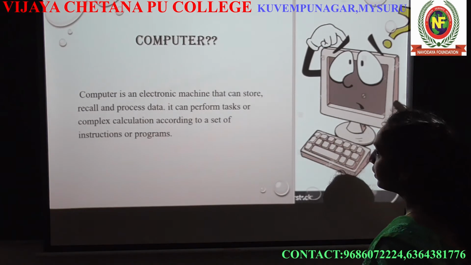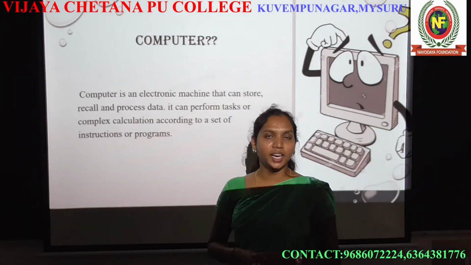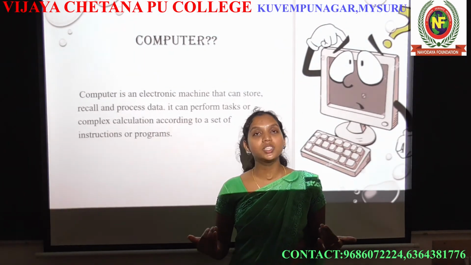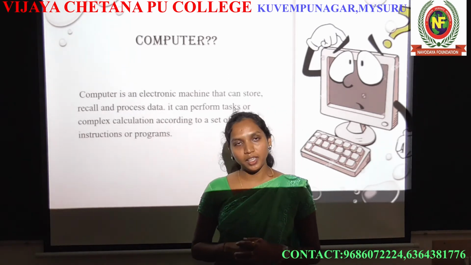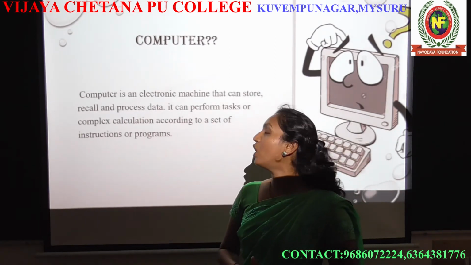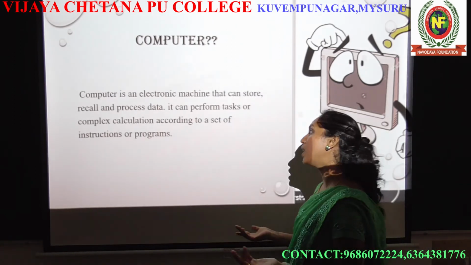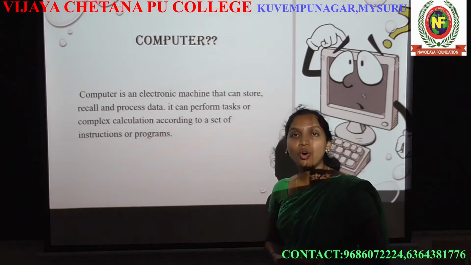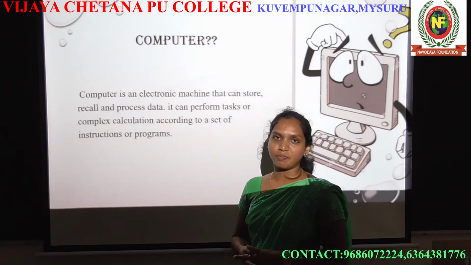Okay. Then what will it do? It will accept the data. Accept the data means what? It will accept the data from the user. Who is the user? Who are all use the computer, they become a user of the computer, right? So the computer is an electronic device. Here they are saying electronic machine. Device, machine, all are the same thing. The computer is an electronic machine or electronic device that can store. That can store means what? It will store the data or information, right?